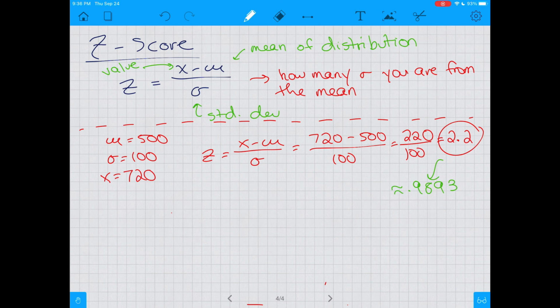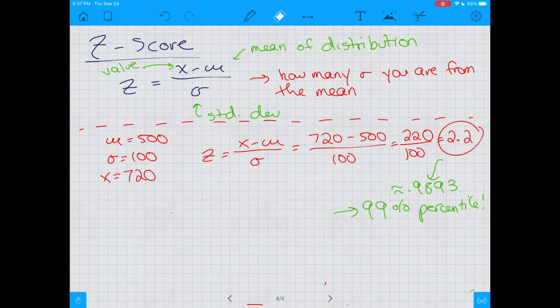So this means there is a 99%, if I round it here, chance that you did better. Or, in other words, you did better than 99% of people. There's a 99% chance that someone got a score lower than your score. That sound familiar? Because this is how you get your percentile rank on the SAT. They use the normal distribution, so that means this is the 99th percentile.